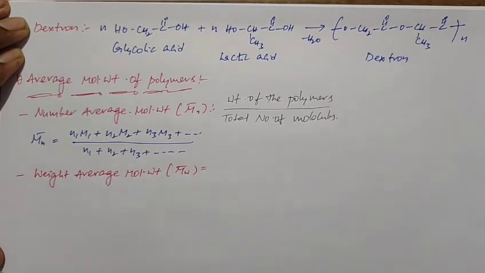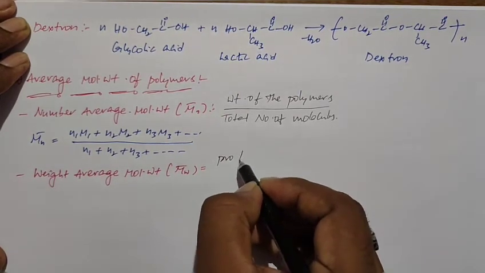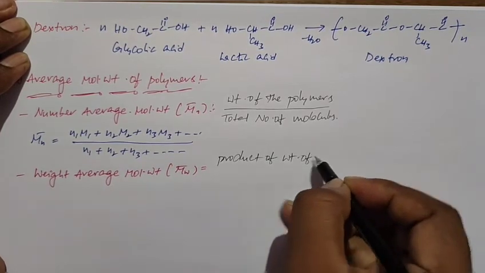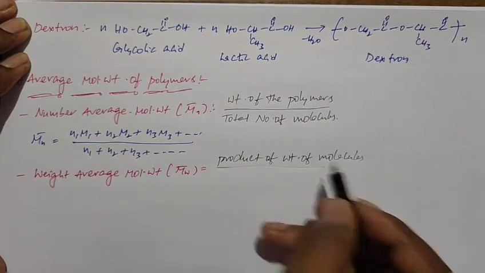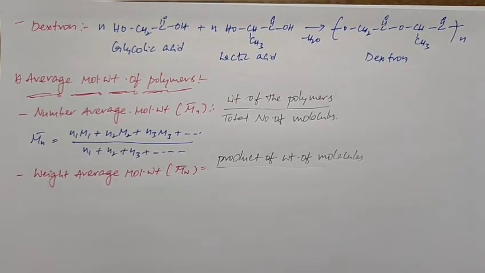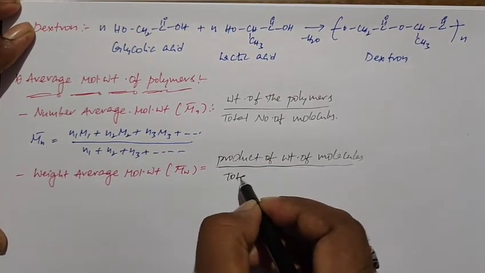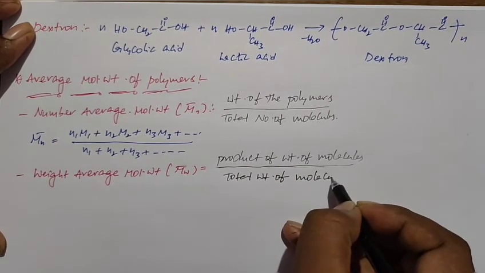Weight average molecular weight is the ratio of the product of weights of molecules to the total weight of the molecules.